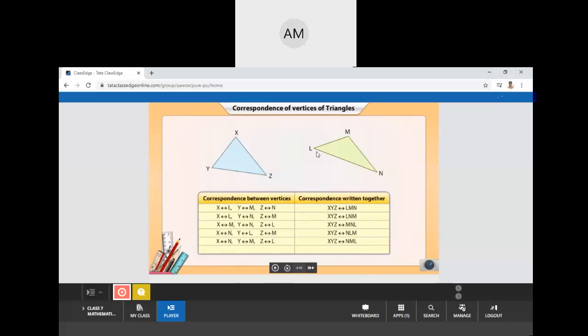Atharva, mute your mic. Atharva, mute your mic. I asked Dhruva. Dhruva, will you tell X corresponds to which vertex? Dhruva, unmute your mic. Teacher, can I speak?